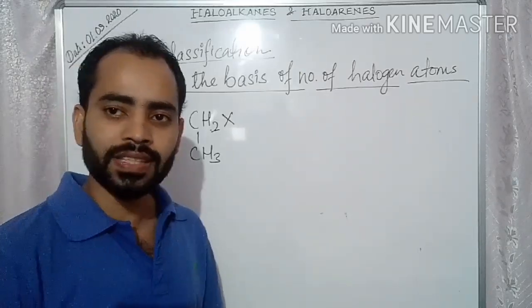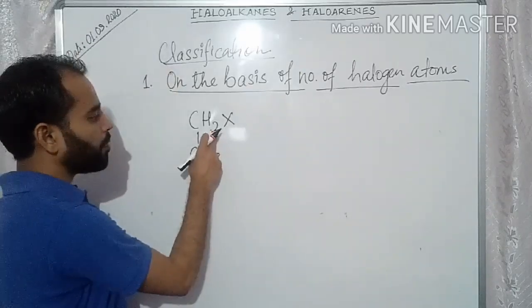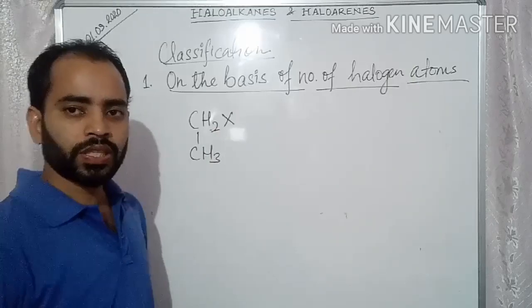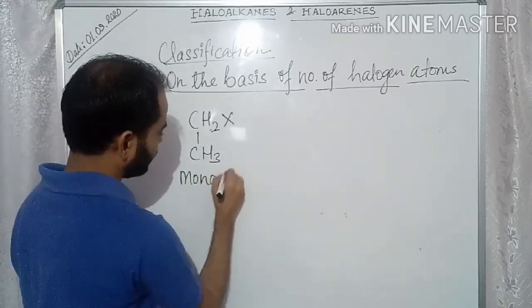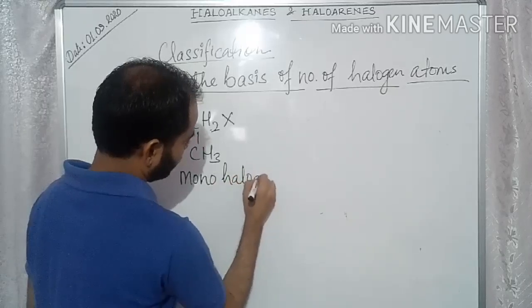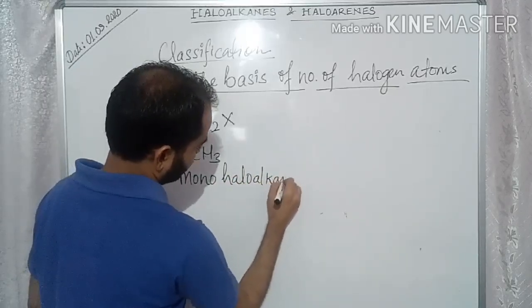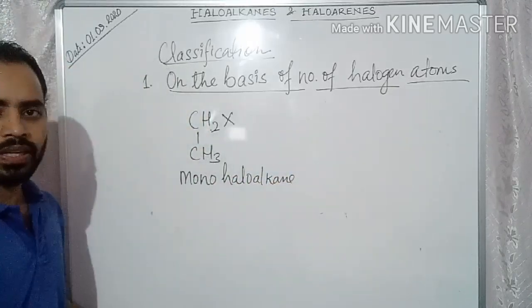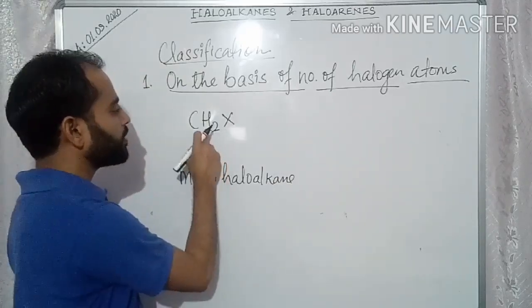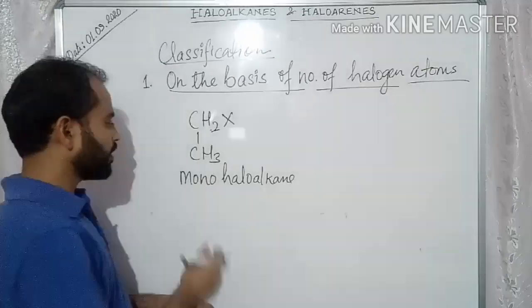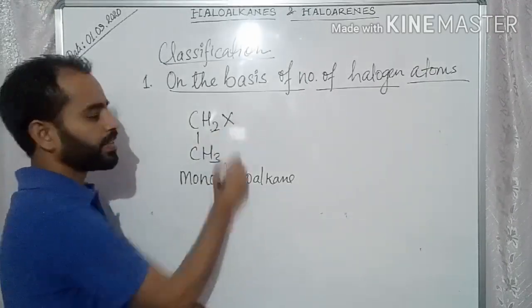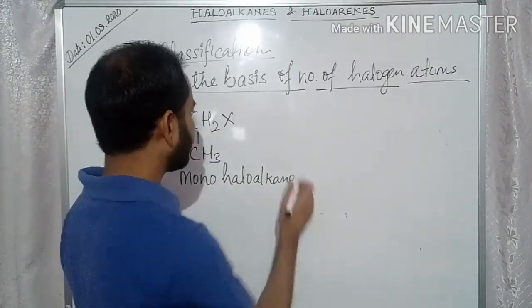Mono stands for single. So in this compound there is only one halogen atom, so it is called monohaloalkane. The name of this is ethyl halide, alkyl halide.